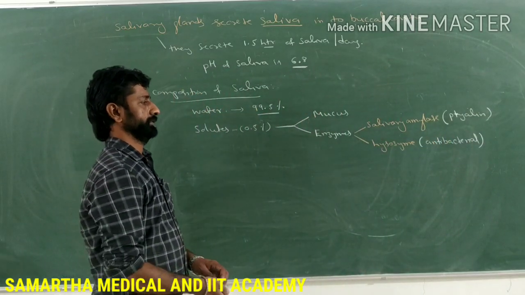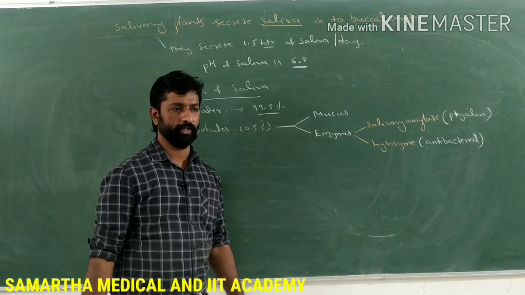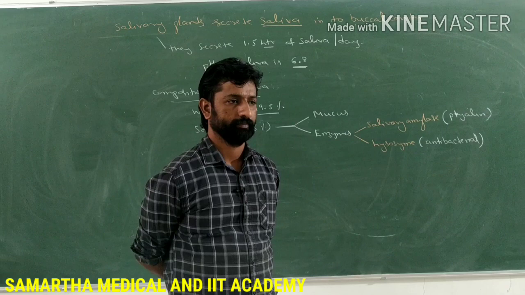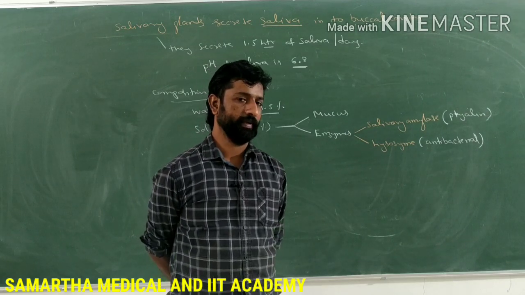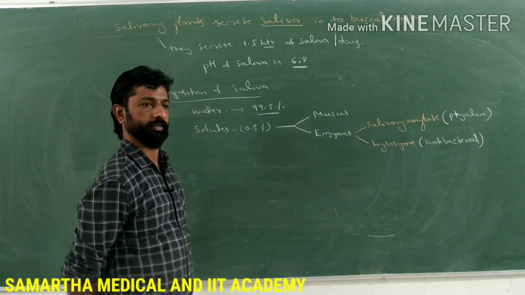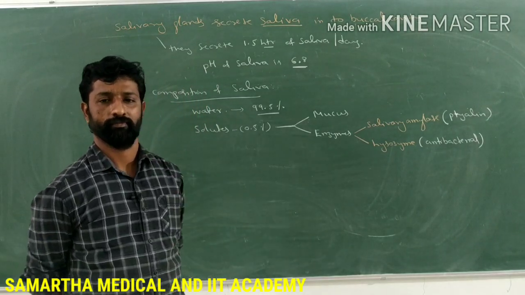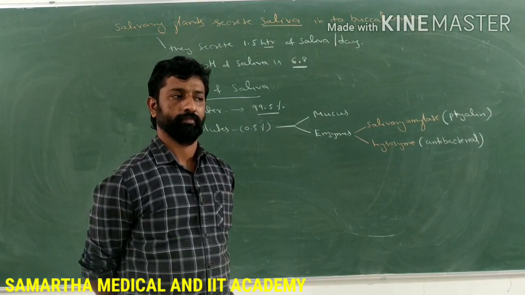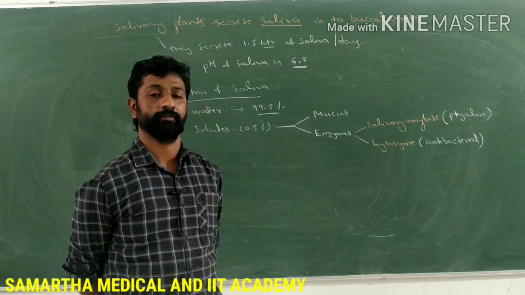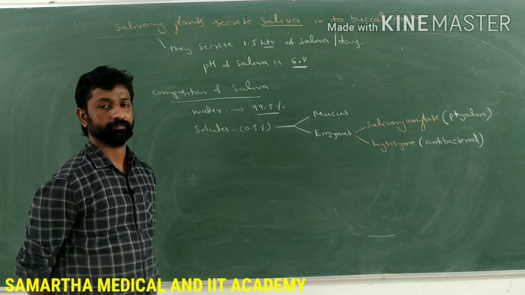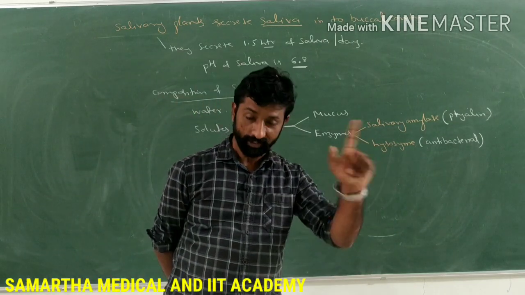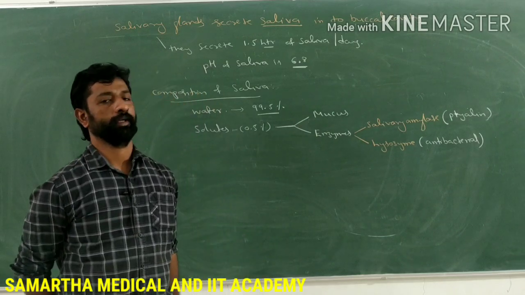Other than saliva, where else do you find lysozyme in our body? Which cells? It is present in tears, okay?